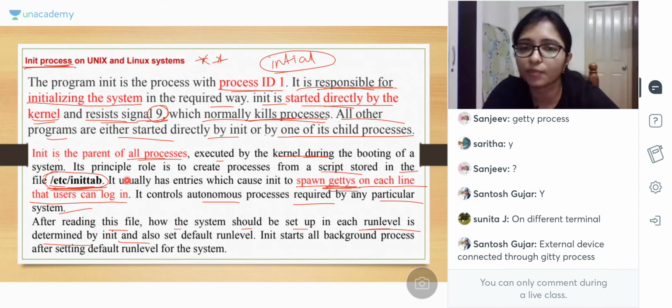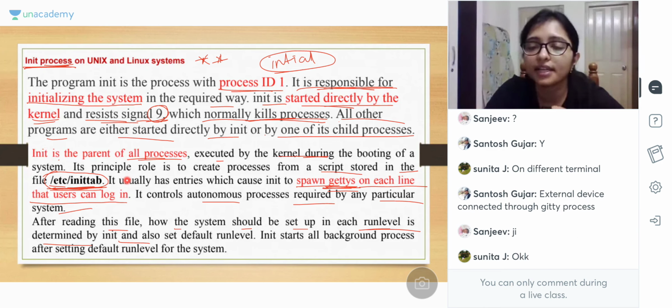So from the keyboard, the GT process is connected through the kernel. So it is sending the request to the kernel: okay, the user is logged in, now you have to create the initial process, that is the process ID 1. That is the concept of the GT process. Got it? Just think that keyboard is my external device and I am logging in through it. I am typing my password, then I am entering. So if my password is okay, then through the GT process, maybe internally it is sending some message to the kernel that the user is logged in.